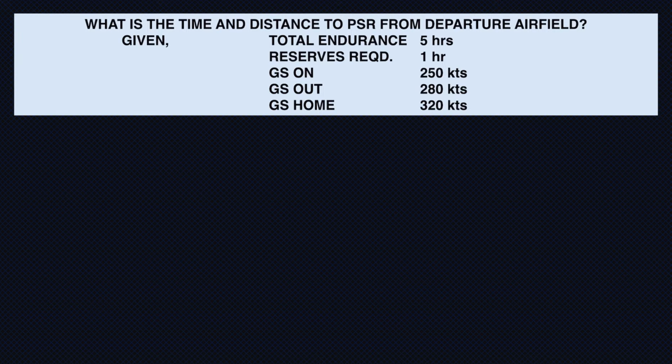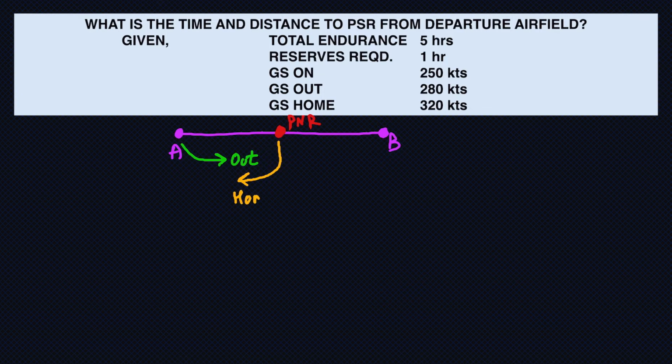What we need to find is the time and distance to PNR or PSR from the departure airfield. So before I do anything, first I will draw the diagram for PNR. So A to B, and considering my PNR to be, let's say, over here. So in this diagram, we know that from A, I am going out on a ground speed O, which is my ground speed out, and from PNR, I am coming back with ground speed home.